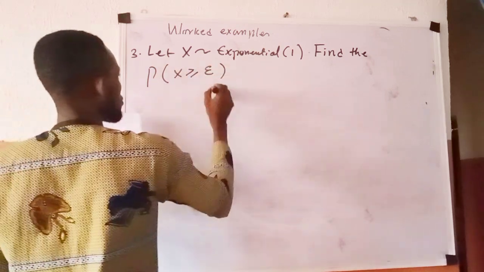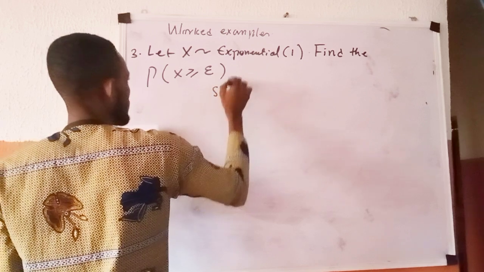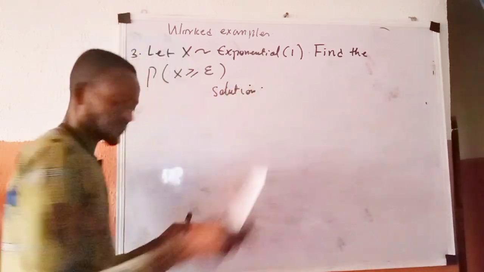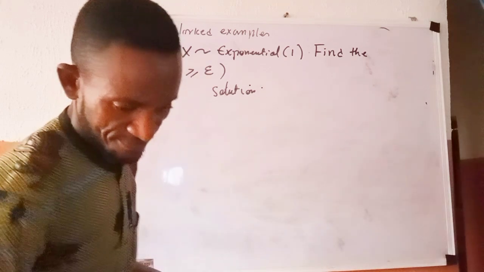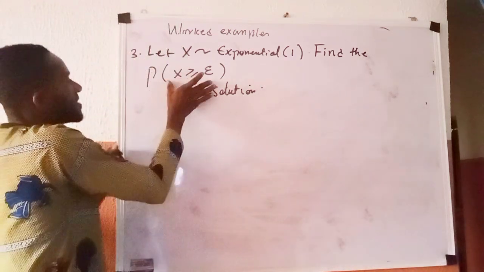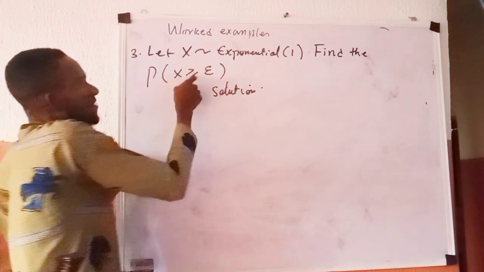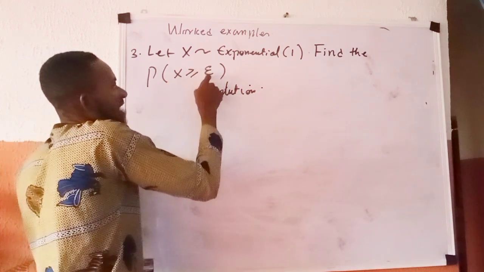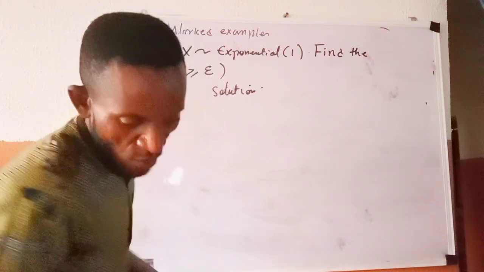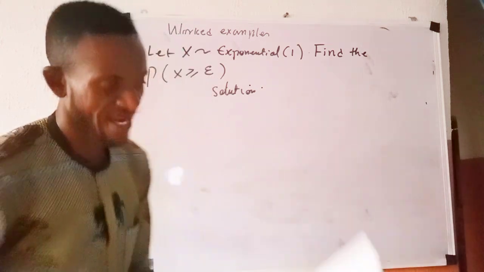Solution. What they gave us is this. So our effort first of all is to transform this thing to look very close to what that inequality is talking about.